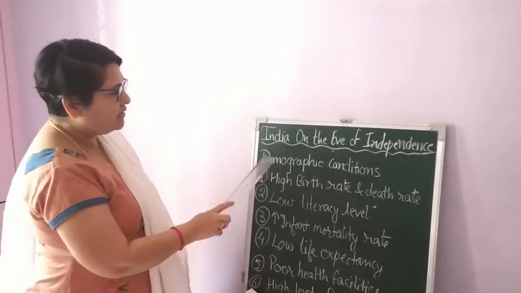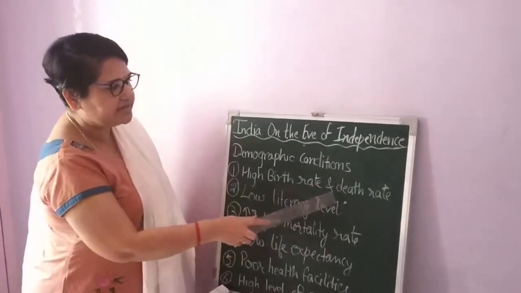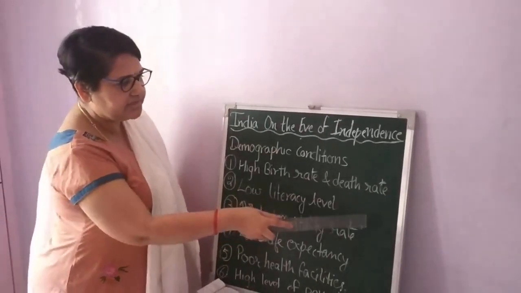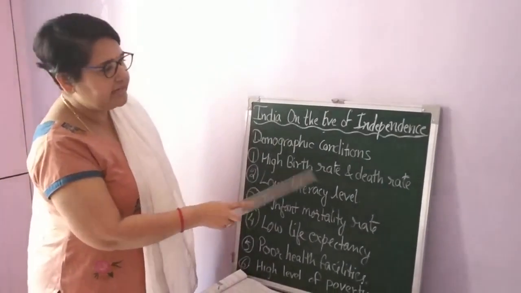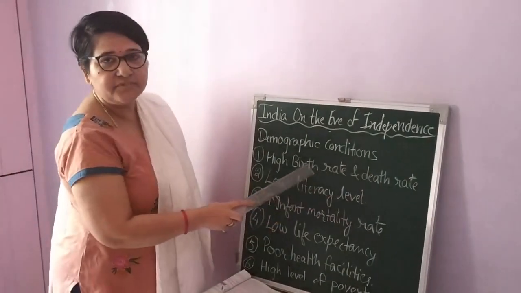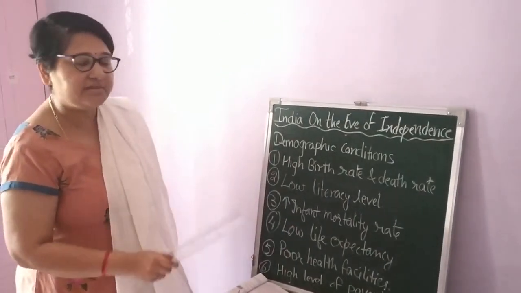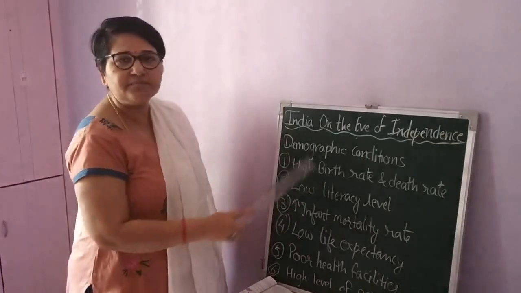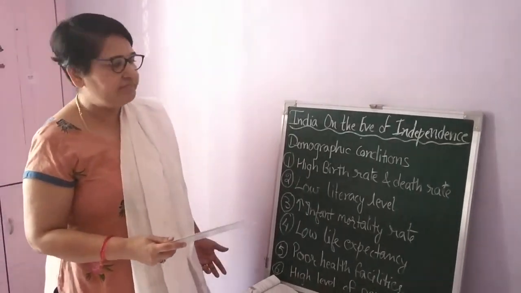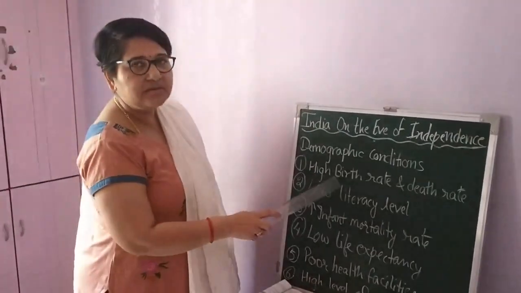First of all, on the eve of independence, we'll discuss the birth rate and death rate. I think you might know about the birth rate and death rate situations. At that time, the birth rate was high, and the death rate was also high. If the death rate is high, that means medication was not at all good. And a high birth rate means there was no control over birth. So obviously the population was high.